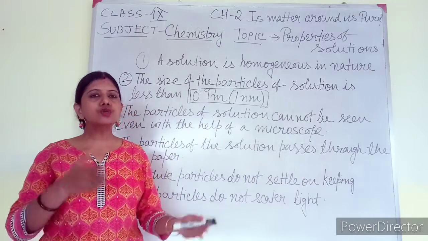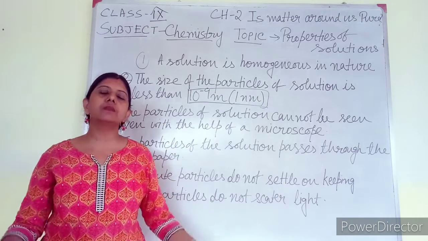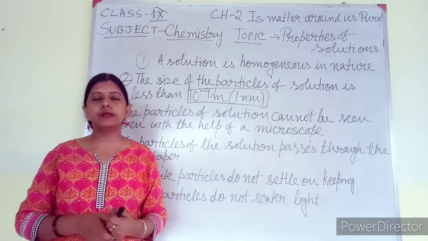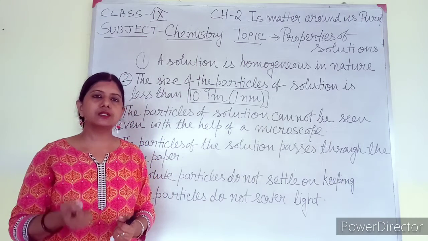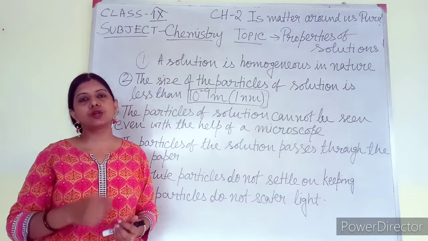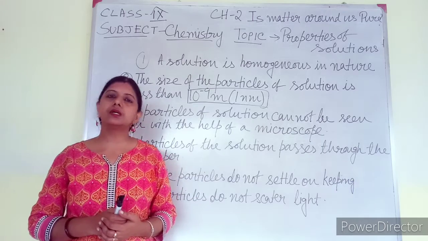So when we pour a solution over filter paper, everything will pass through. Nothing will be deposited over the filter paper because the pores of the filter paper are larger than the solute particles, or the particles of the solution.